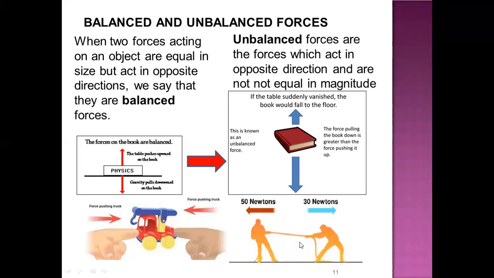Another example can be a man who is applying 50 Newton of force and the other man who is applying 30 Newton of force. So what will happen? Because 50 Newton is more, the man who's applying 30 Newton of force will be pulled towards the man who's applying 50 Newton of force. So this is also an example of unbalanced force.